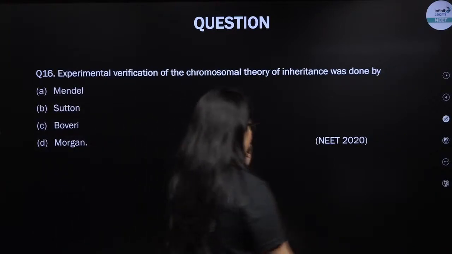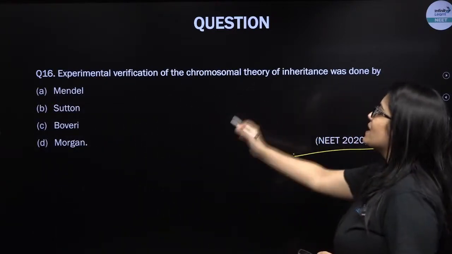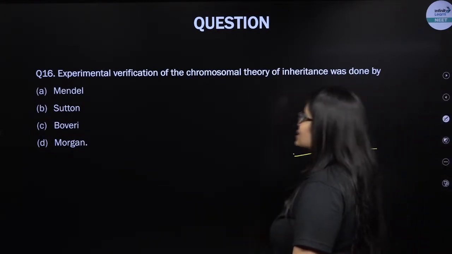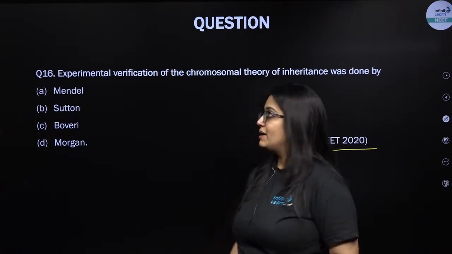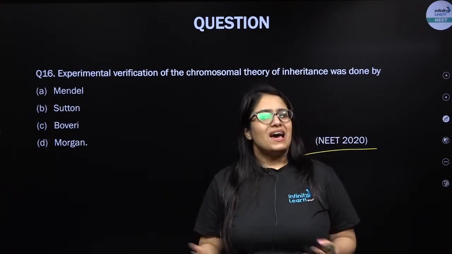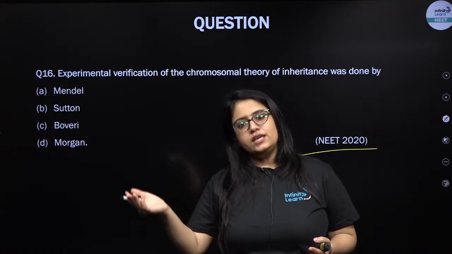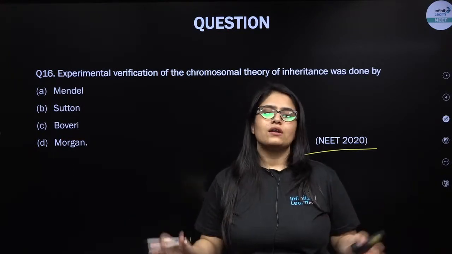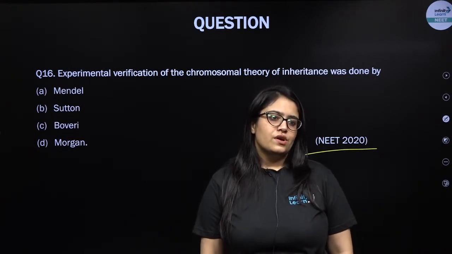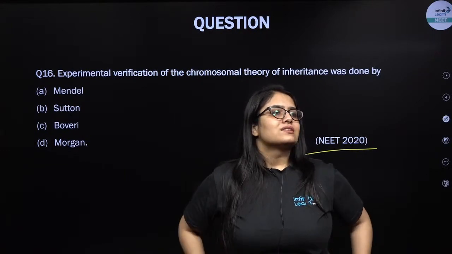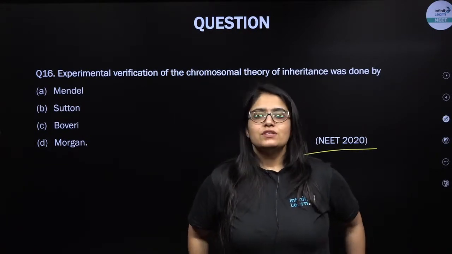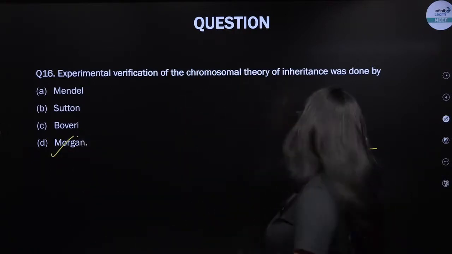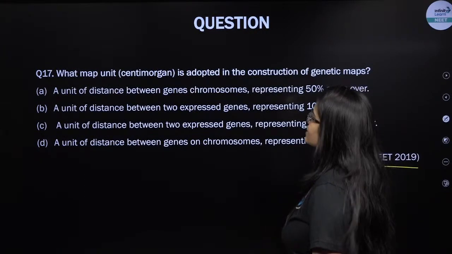Next question. This was asked in the latest NEET 2020. Experimental verification of the chromosomal theory of inheritance was done by. So the chromosomal theory of inheritance, my dear students, shows a parallel behavior between genes, or the so-called factors of Mendel, and the chromosome behavior during meiosis or cell division. It was proposed by Sutton and Boveri, but the experimental proof was given by Morgan. Correct? Excellent, guys.